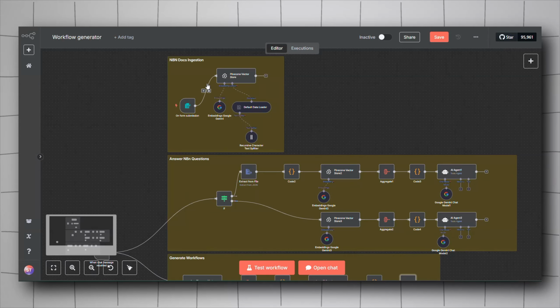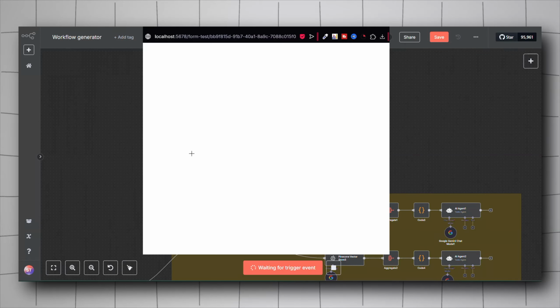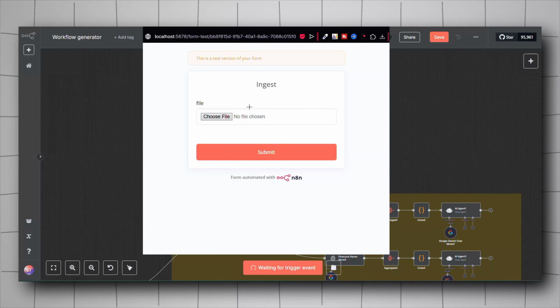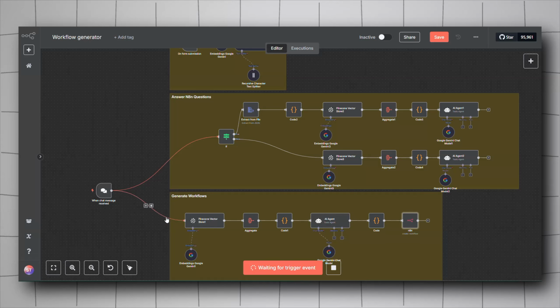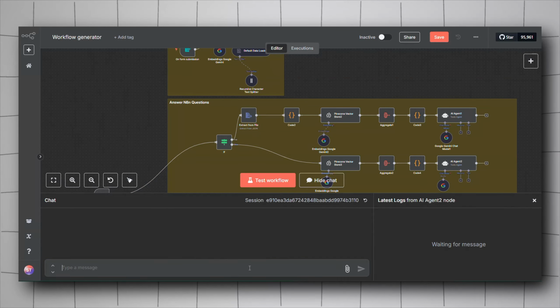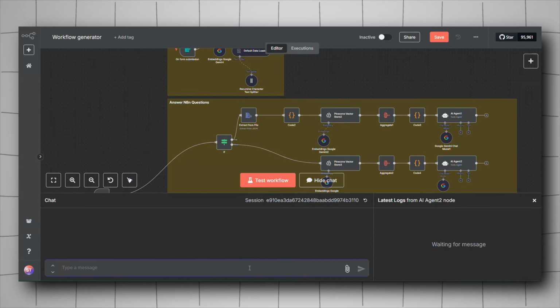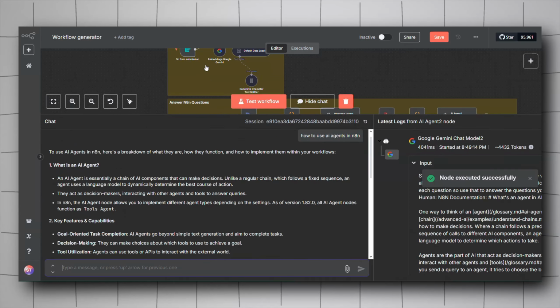So first of all, we will not be executing this because I already have done it. It will be just test workflow here and then put your file or documentation of N8N and create it. And then we will go to the answer N8N question. Let's turn this off. Go to chat model. We will be testing both cases, one with file, one without file. So let's start with one without a file. Let's execute. As you can see, it has executed and went through the right path. All right, we got an answer.